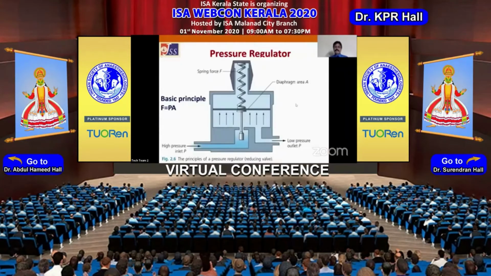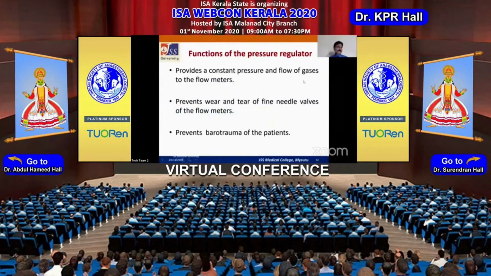So coming to the pressure regulator, we know that there was no pressure regulator when Boyle introduced his machine, and these pressure regulators themselves are very important safety features. Because of the pressure regulator, we can have a constant flow of gases through the flow meters, because the gases are supplied at a constant low pressure. If there were no pressure regulators, every time the pressure inside the cylinders decreased, the flow would also decrease, and you would have to adjust the flow. So that's a very important safety feature adopted later.